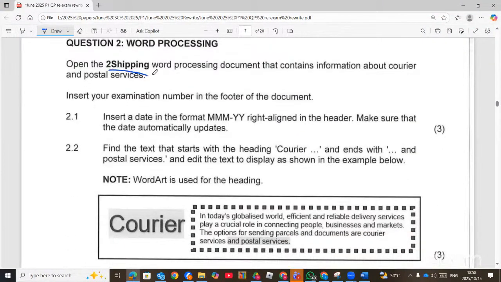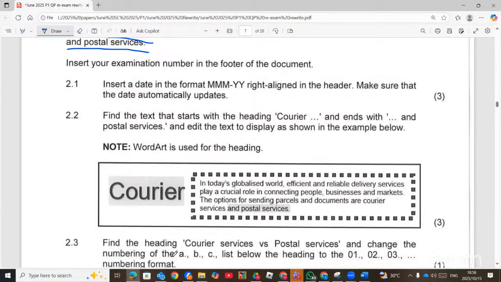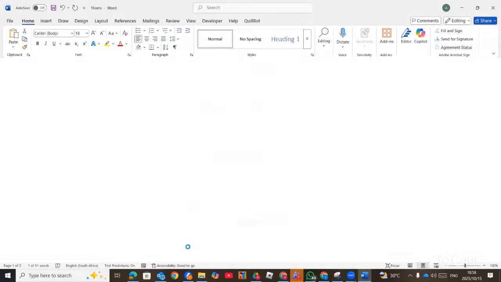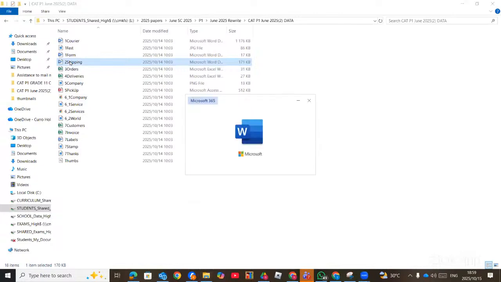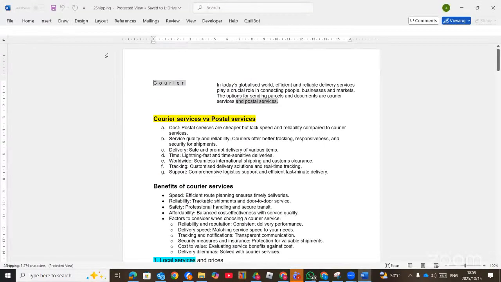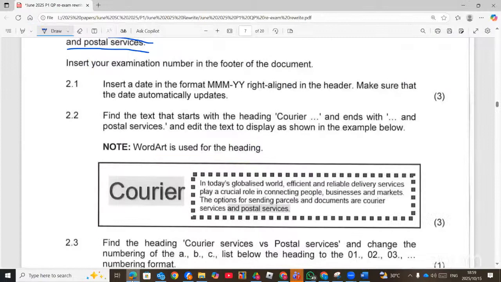Open the shipping word processing document that contains information about the courier and then postal services. Now, let's open that document. Right, edit a date in the format MMM-2Y, right align in the header, make sure that the date automatically updates.